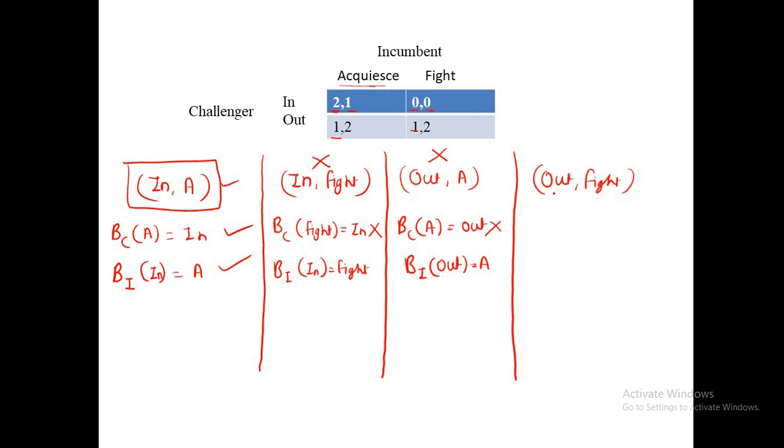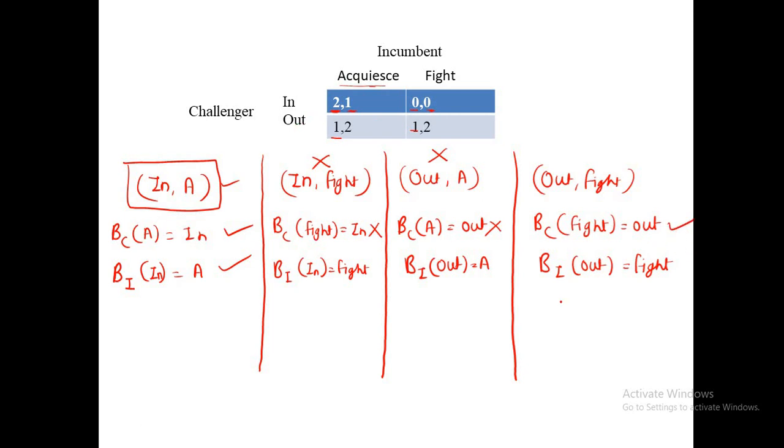Now we will check for (out, fight). In this (out, fight), what condition needs to be satisfied? BC(fight) should be equal to out, and BI(out) should be equal to fight. Now check for the first condition. BC(fight) means the player challenger is considering that incumbent is taking the action of fight. So which one is best? 0 or 1? 1 is best, right? So 1 is best, so out is best. And the output is out.